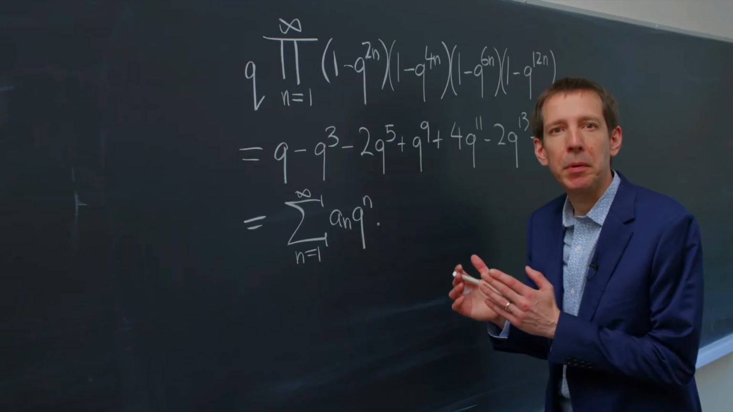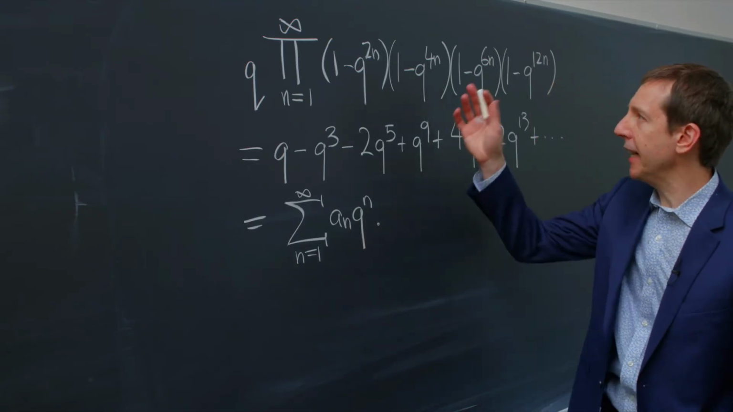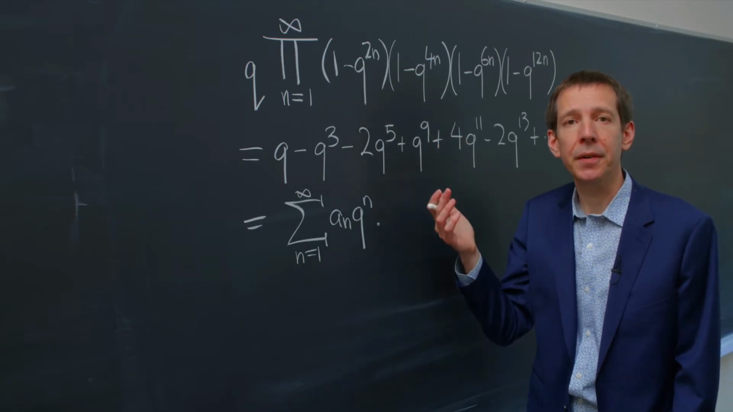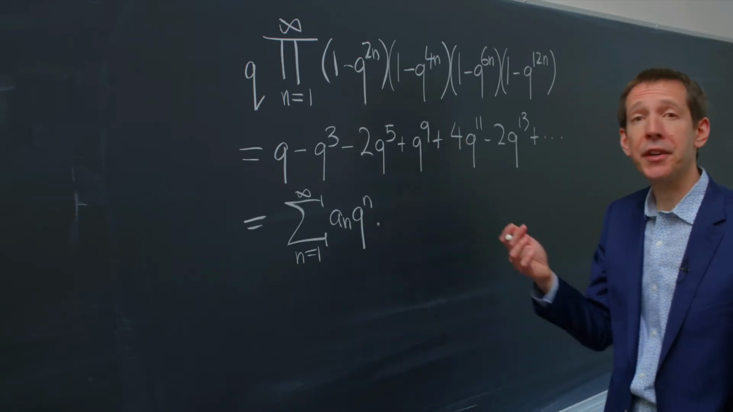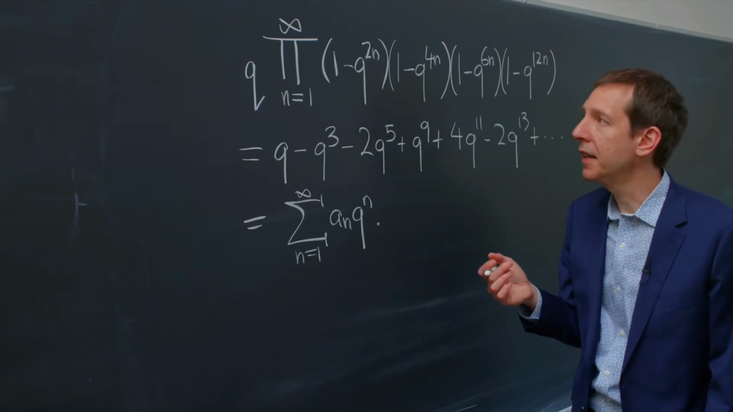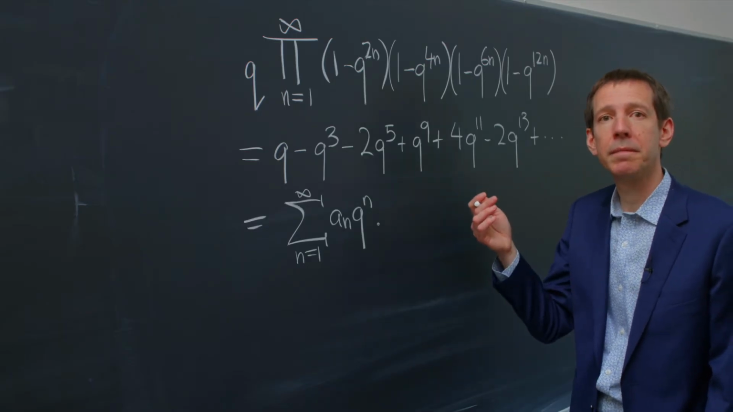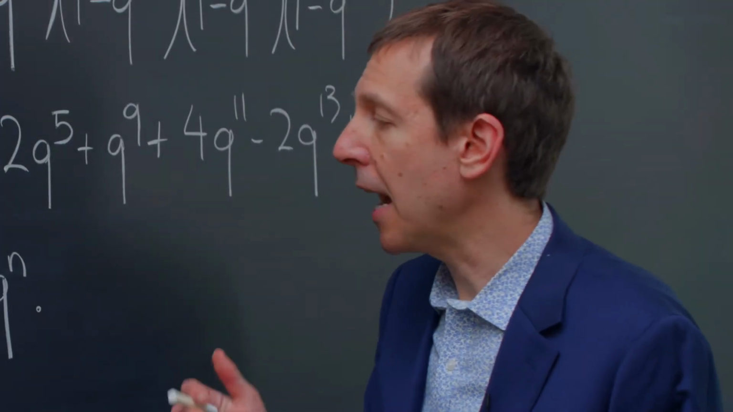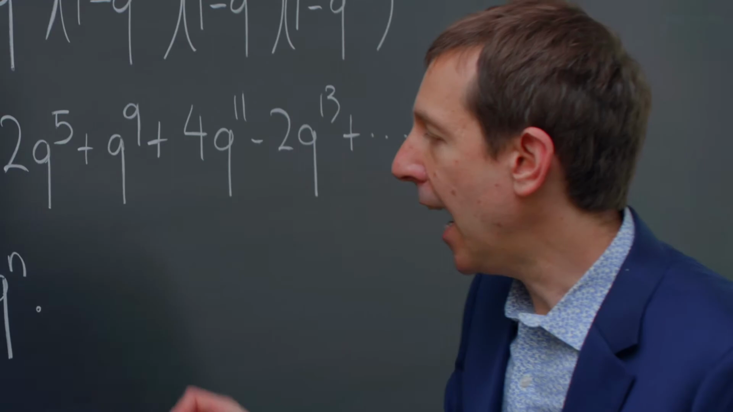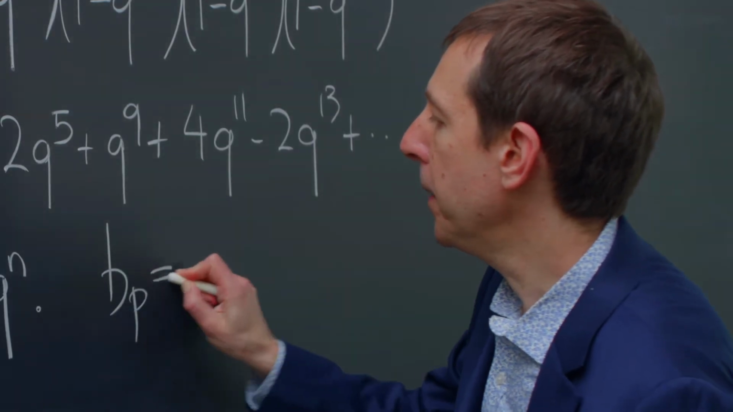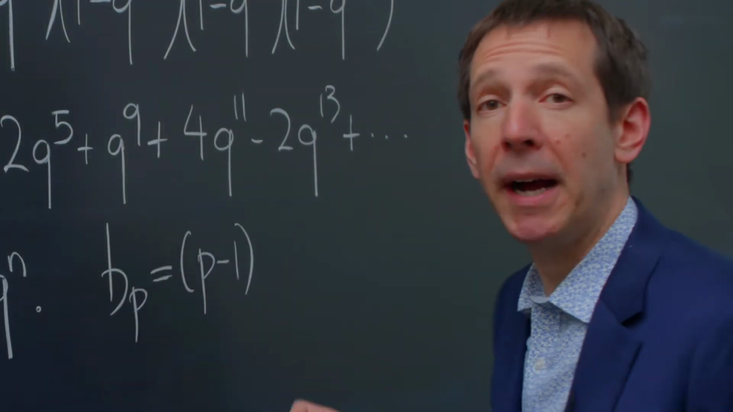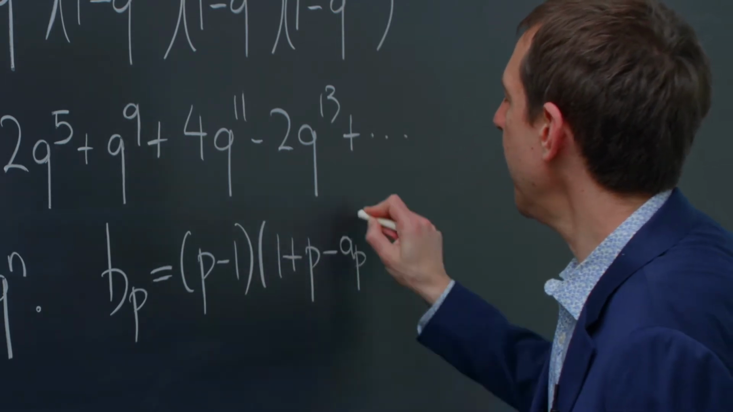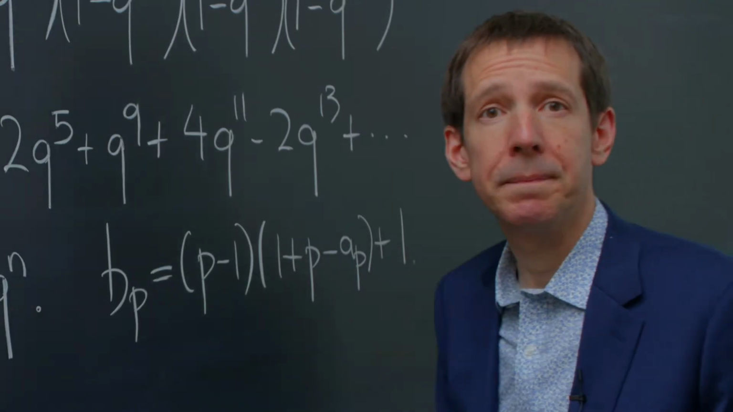Here is a second example. Take the following infinite product and expand it as a formal power series in q. This is another example of an automorphic form. In fact, it's a modular form. Now consider the function b_p, which takes a prime p bigger than 3 and outputs the following number. b_p is (p - 1) times (1 + p - a_p + 1).